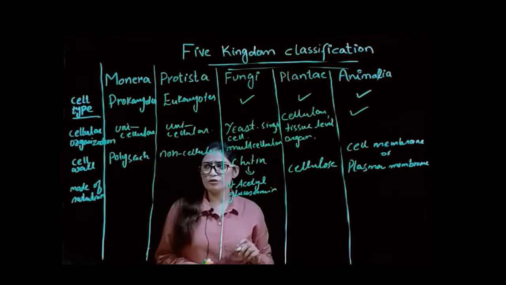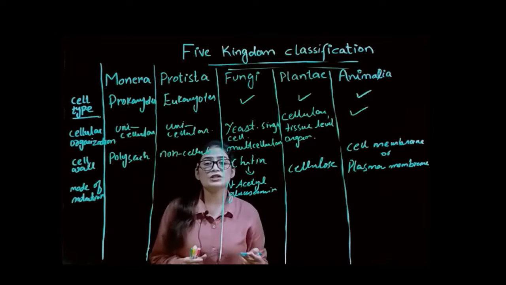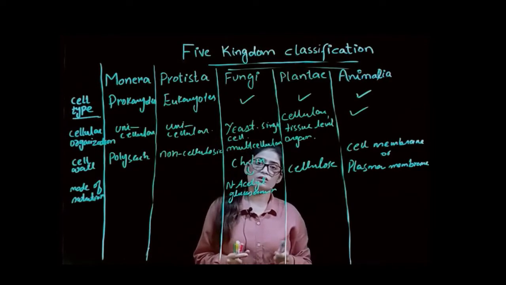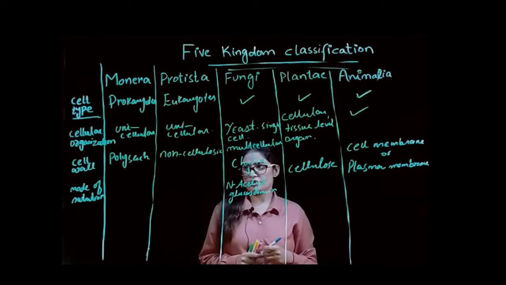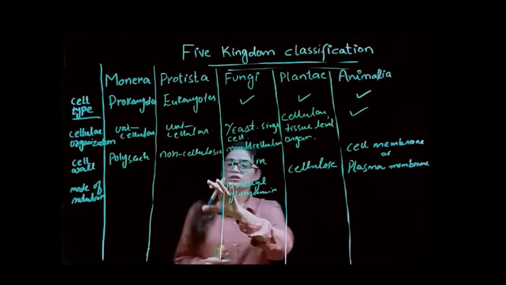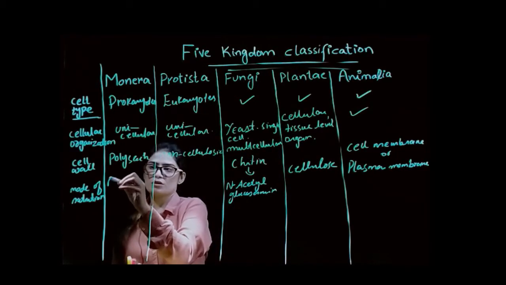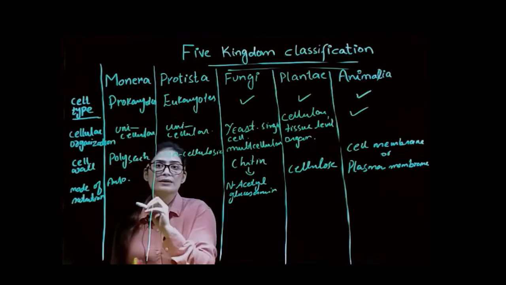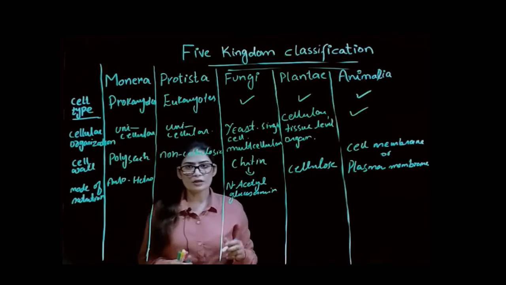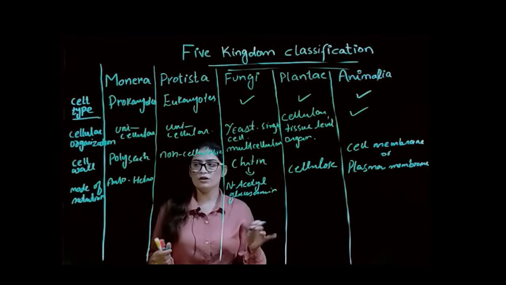When we talk about mode of nutrition, you all know about decomposers. Decomposers are those organisms that break down dead or decaying organisms. In Monera, there are two types of nutrition: autotrophic and heterotrophic. Autotrophic organisms can prepare their own food. Heterotrophic organisms cannot prepare their own food.